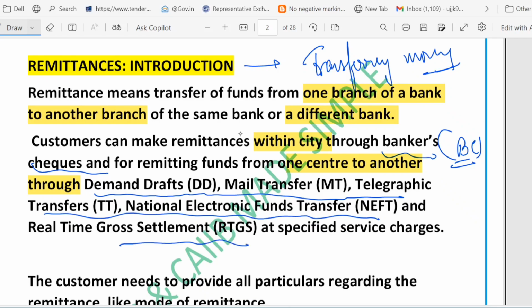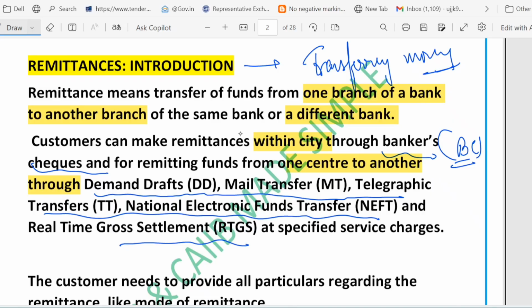Demand draft, in short we call it DD, is the paper-based way to send money. Mail transfer is money transfer via mail. TT means fast electronic transfer. NEFT is online transfer in batches. RTGS means instant online transfer for large amounts. So these are the different ways that a customer can send money.